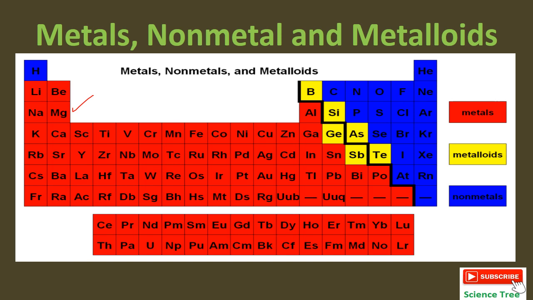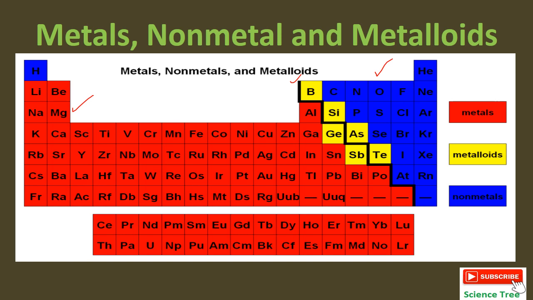While if I talk about non-metals, all those elements which are present in blue color are non-metals. They undergo reduction. They are electronegative elements. And the yellow boxes are metalloids. They have properties of both metals and non-metals.